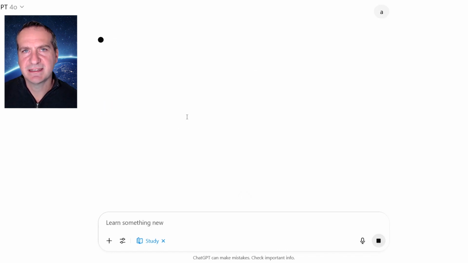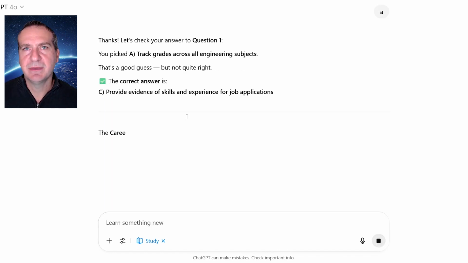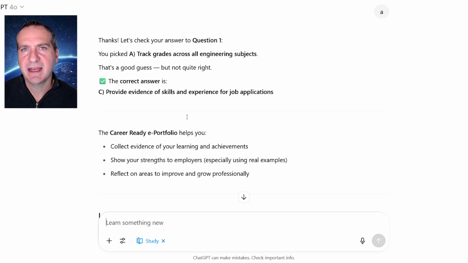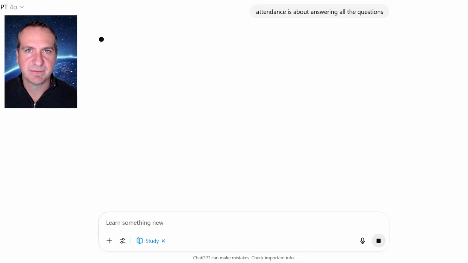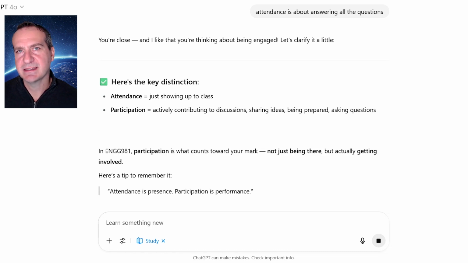Again, I put in the wrong answer and it pretty much tells me immediately what the right answer is. Again, this approach is not really forcing my mind to think deeply about what the answer should be. The next question is slightly better because it's asking me to put meaning into my own words. As you can see, as I put in more wrong answers, it continues to provide me the right answer instead of forcing me to think about it.